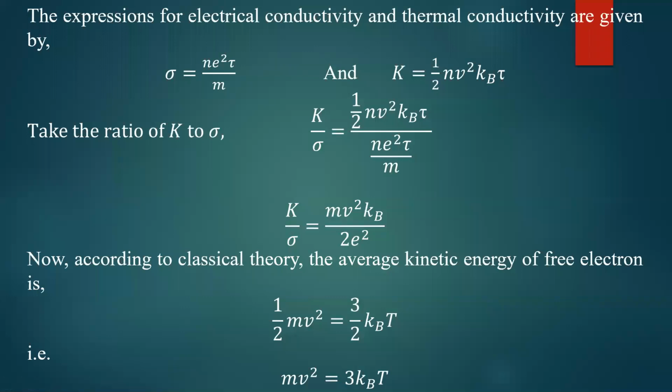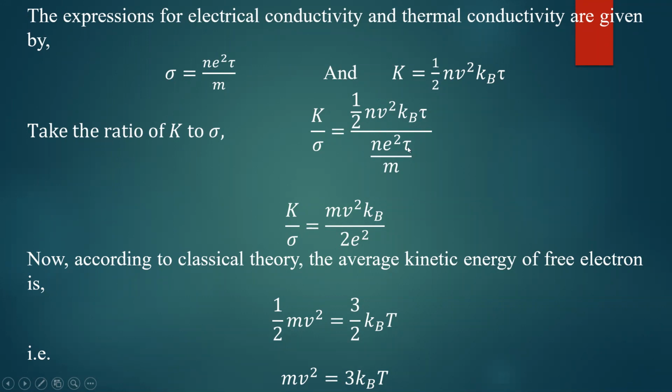What do you have to prove? We have to prove the ratio of thermal conductivity to electrical conductivity is directly proportional to temperature. Now take the ratio K to sigma. Thermal conductivity divided by electrical conductivity is equal to 1 by 2 n v square kb into tau, that is the expression for thermal conductivity, divided by n e square tau divided by m, that is the expression for electrical conductivity.